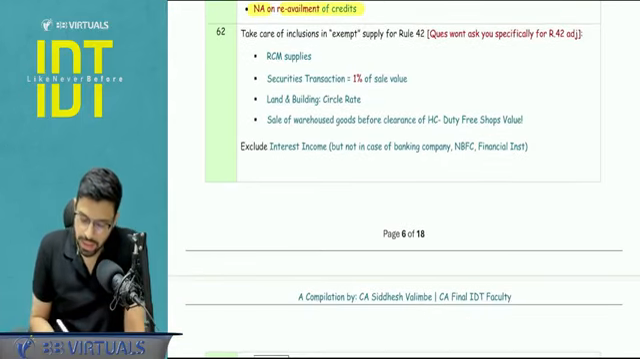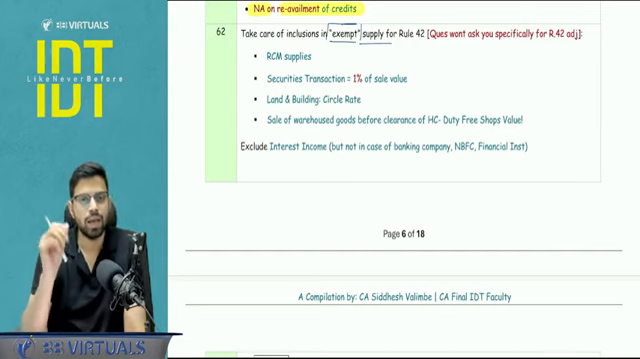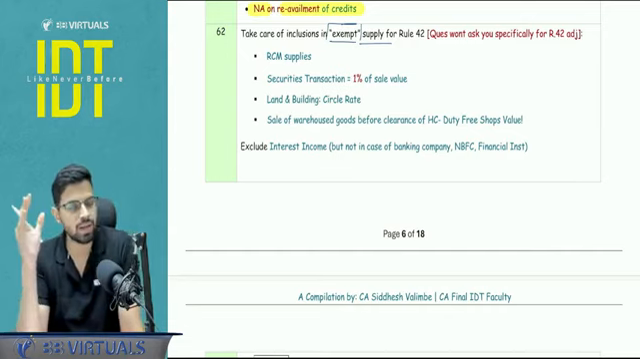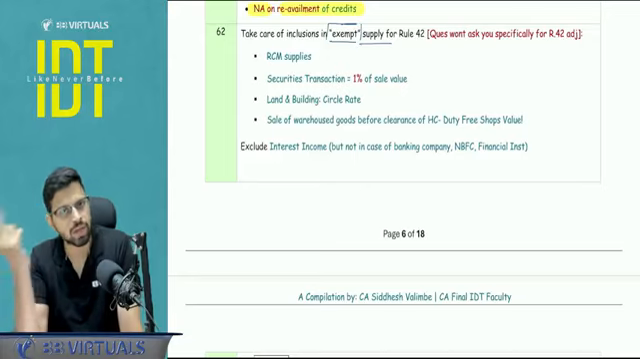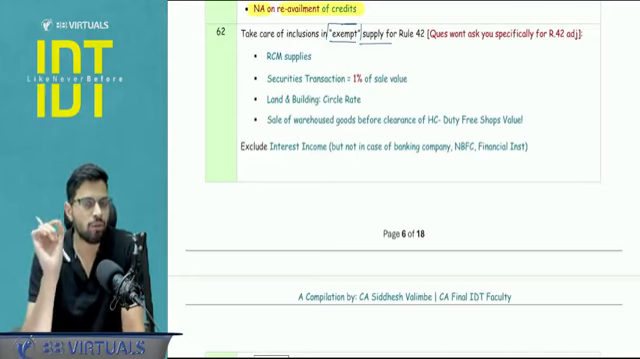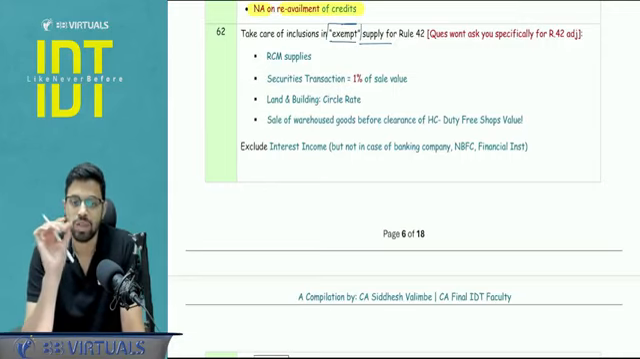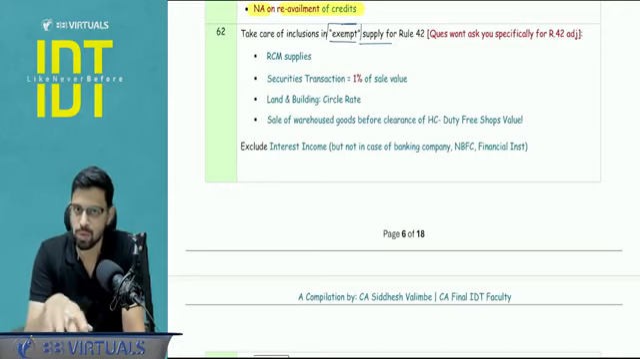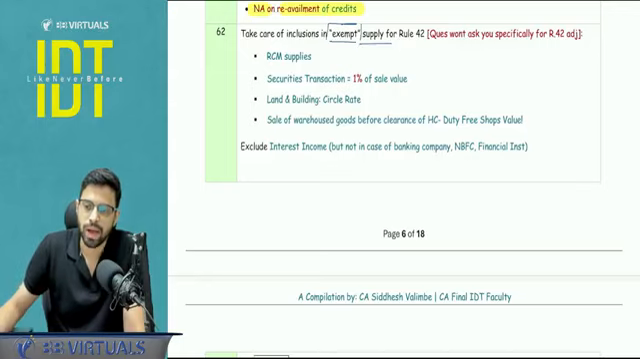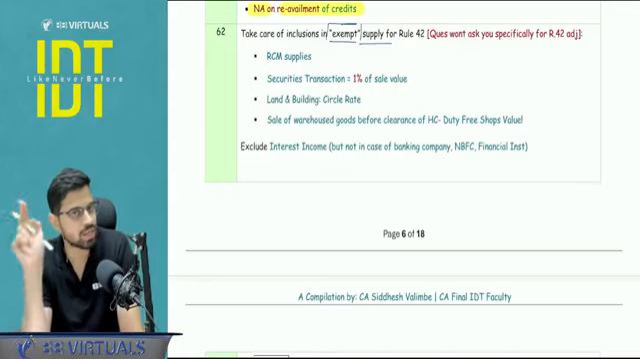Next. Now there is a concept that for rule number 42, you calculate a special exempt supply. So there is basically exempt supply as per the GST law, and there is one calculation of exempt supply for the purpose of reversal and apportionment under rule number 42. In that, specially you have to include certain things which are actually not exempt supply, but for the purpose of rule 42, they will be included in the numerator as well as the denominator, right?